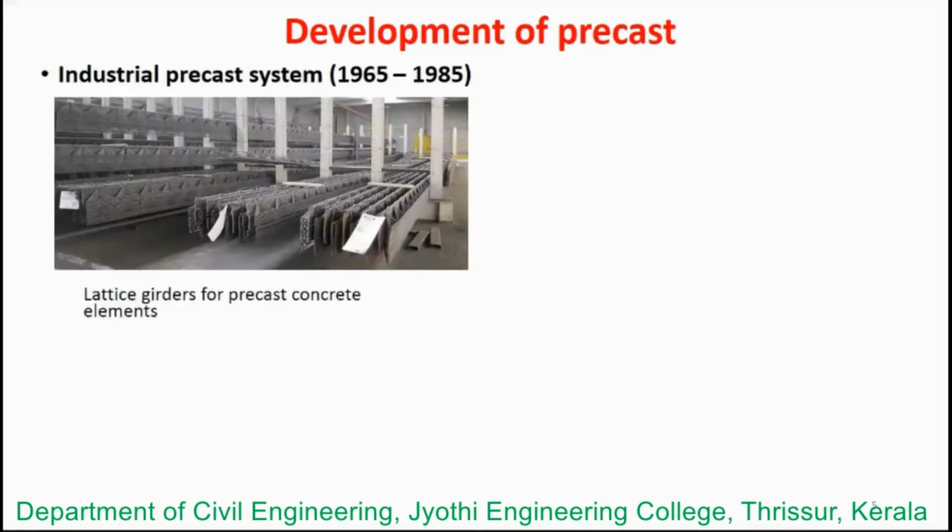I just have to show the picture. These are the lattice girders for the precast concrete elements. When you see the production unit in the starting period, it was very simple. It consisted mostly of fixed beds in open areas, where basic production took place, and there was a tower crane in the open space, or you can say an overhead crane. These were the important tools at that period in the production zone.